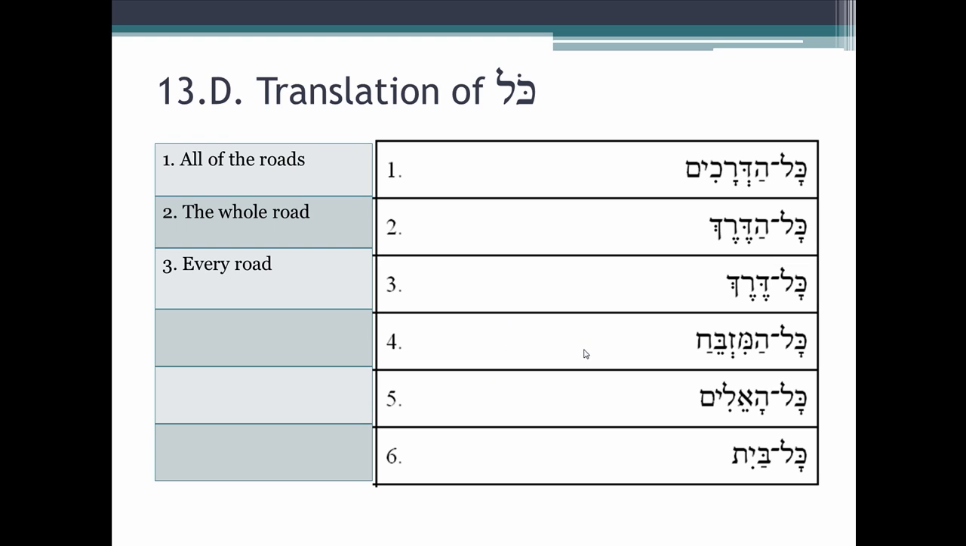Number 4, kol ha-mizbeach. The whole altar. It wouldn't be the all altar or the every altar. Again, you get the idea. Number 5, kol ha-elim, all of the gods. And number 6, kol bayit, every house. Again, this one just depends on what sounds right in English.